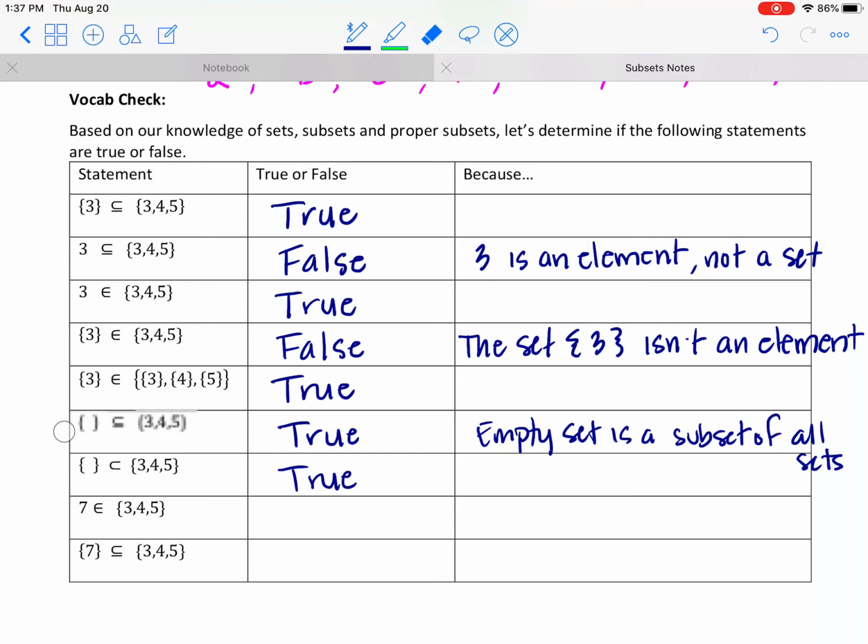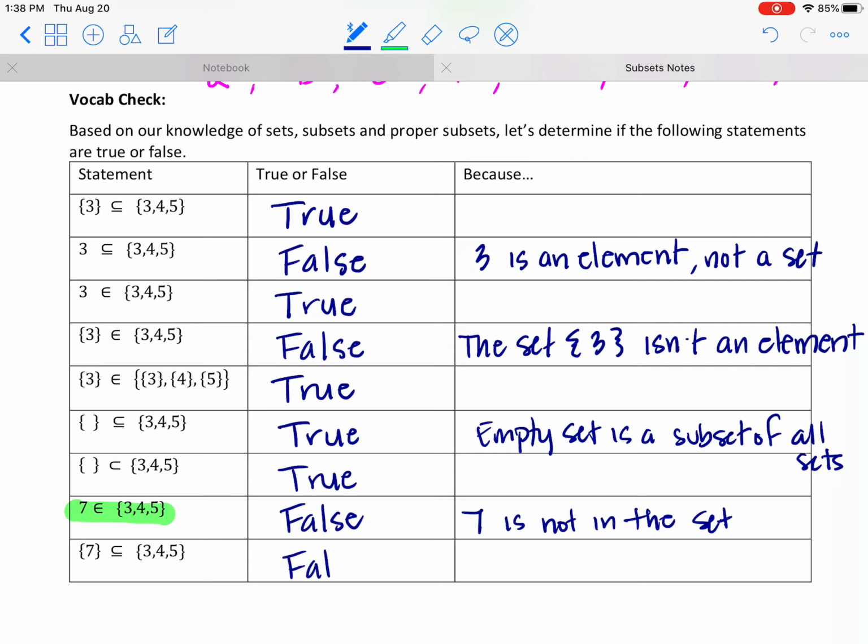Okay. How about the next guy here? Is 7 an element of the set 3, 4, 5? Definitely not. 7 is not in the set. And then is the set 7 a subset of the set 3, 4, 5?